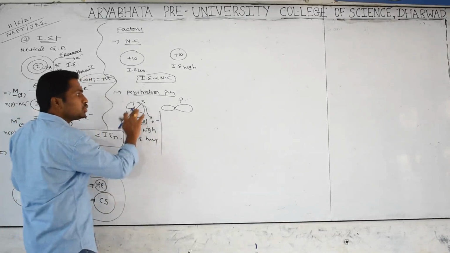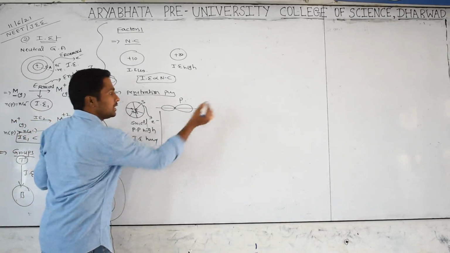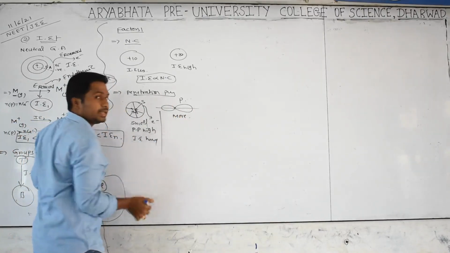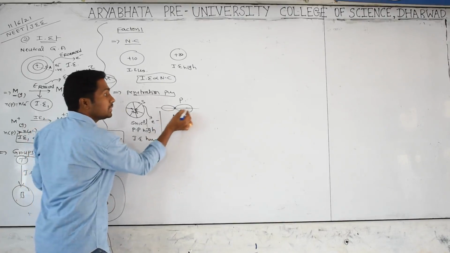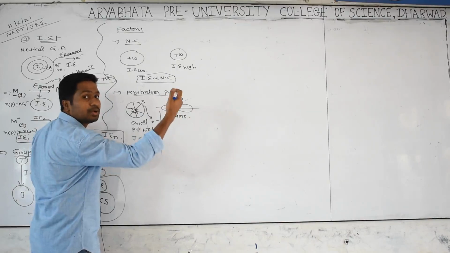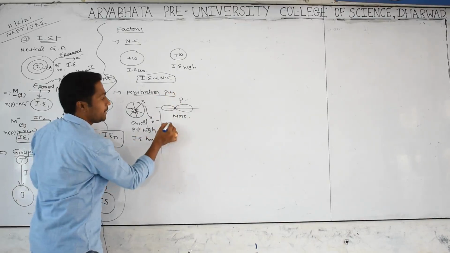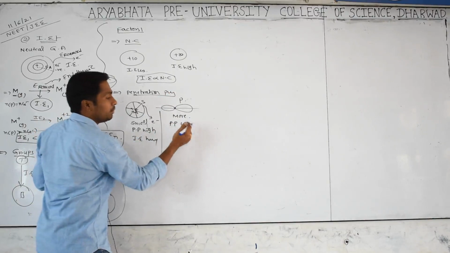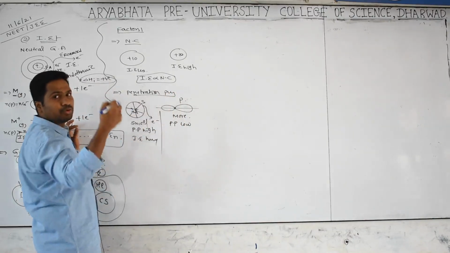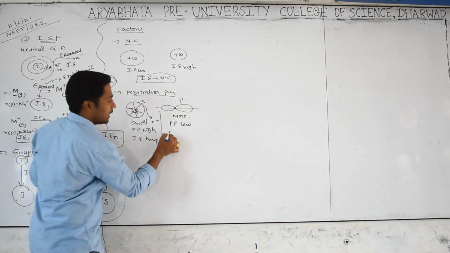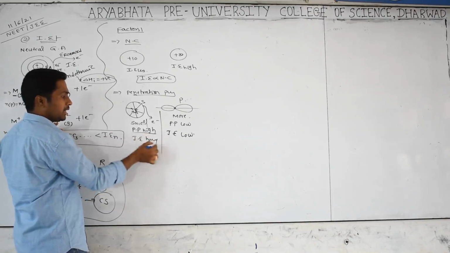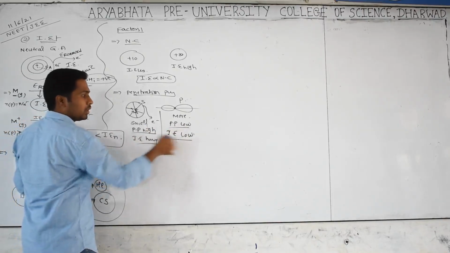Now compare with this one. Here it is directional, and here more volume, more space is there. That's why the distance between the nucleus and the electron is more, so the intermixing power of that orbital with the nucleus will be less. Penetration power is low. When penetration power is low, the force of attraction towards the nucleus will be less, then removing the electron will be easy. Ionization energy will be low. That's why we can say, penetration power high, ionization energy high. Penetration power low, ionization energy low.